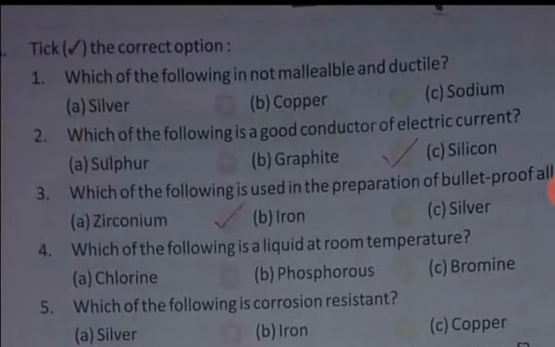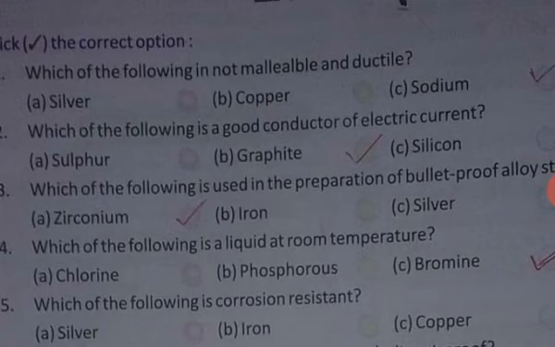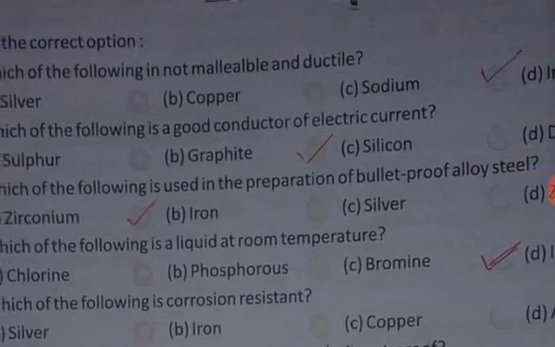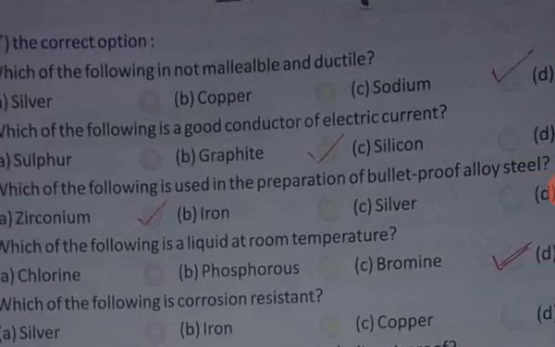First is tick the correct option. Which of the following is not malleable and ductile? The answer is sodium. Second, which of the following is a good conductor of electric current? The answer is graphite. Third, which of the following is used in the preparation of bulletproof alloy steel? The answer is zirconium. Question number 4, which of the following is a liquid at room temperature? The answer is bromine.